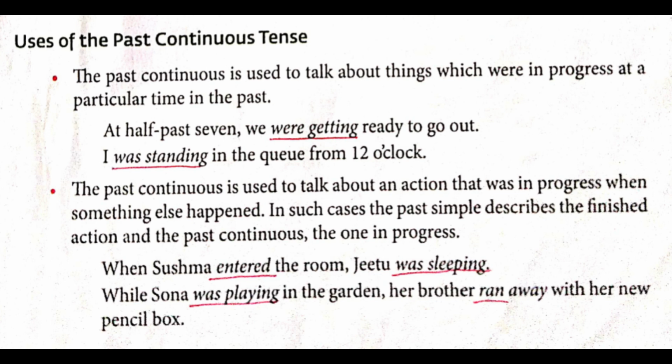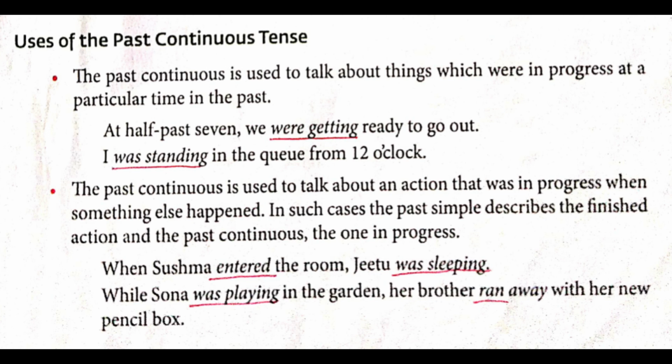For example, when Shushma entered the room, Jitu was sleeping. So here on one side Shushma is entering the room, and second thing, what's happening? Jitu was on the bed sleeping. So two events. On one side she is entering, and on the other side Jitu is sleeping in the bed. So underline entered and underline was sleeping. So on one side you are using past tense, and on the other side what are you using? Past continuous tense.